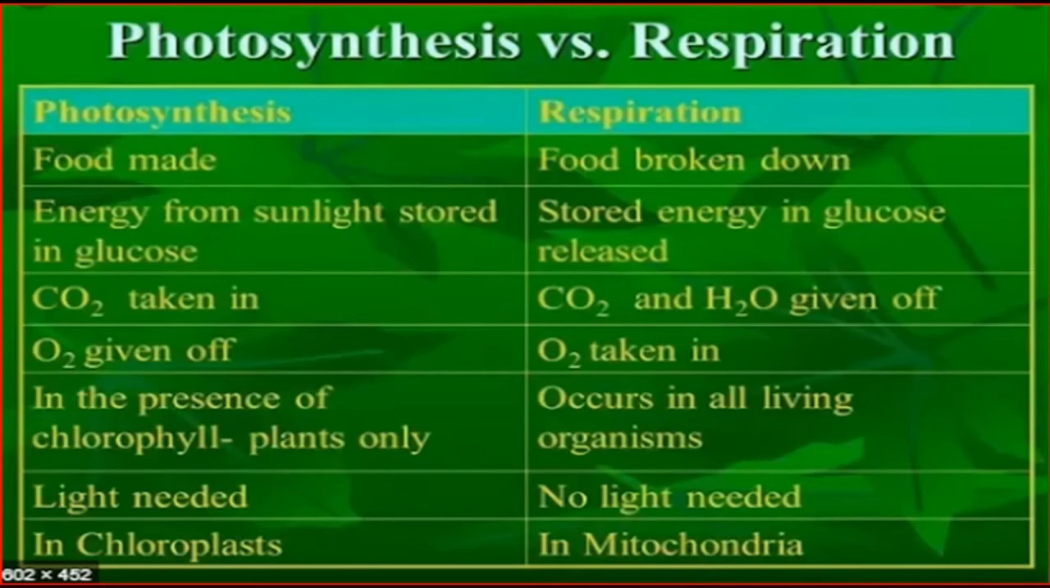Photosynthesis occurs in chlorophyll-containing plants only, but respiration occurs in all living organisms. In photosynthesis, light is very much needed. But in respiration, no light is needed, because respiration happens in plants at night. Photosynthesis is done in chloroplasts, and respiration is done in mitochondria.